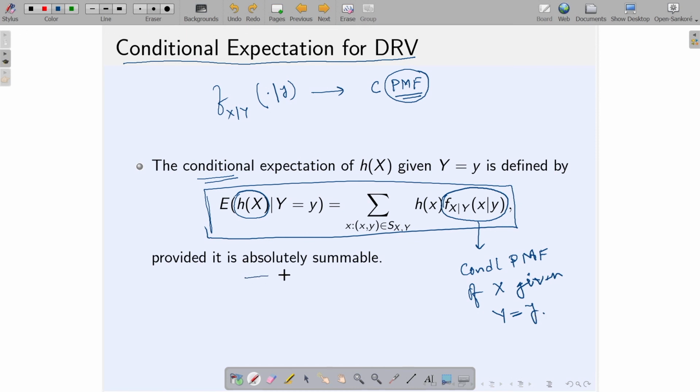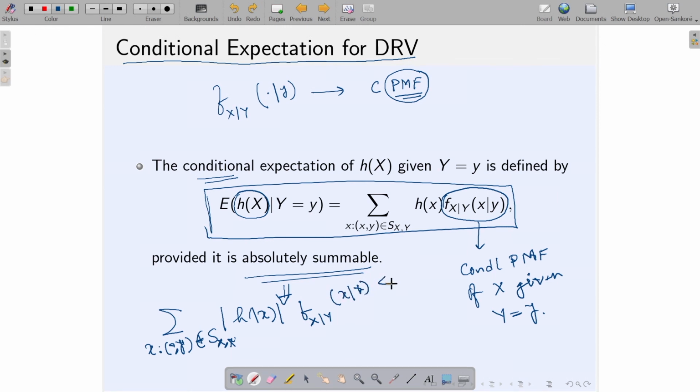In this case also this absolute summability is needed, and that basically means, again same as before, that the summation over x such that (x, y) belongs to the support of x y, of mod of h of x multiplied by the conditional PMF of x given y, is less than infinity. That is what absolute summability means in this case.